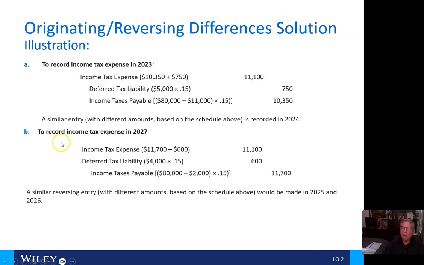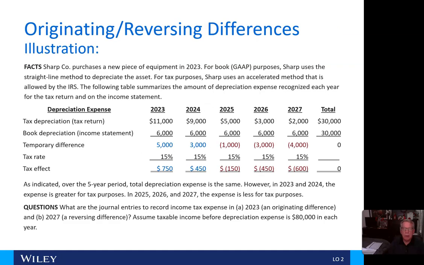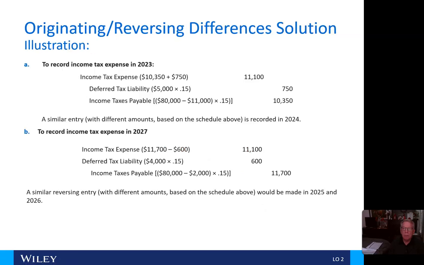Okay, so if I'm going to record the income tax expense in 2023, I'm going to take the income tax expense, $10,350, plus $750. And we get this $11,100 by taking 5,000 times 15%.